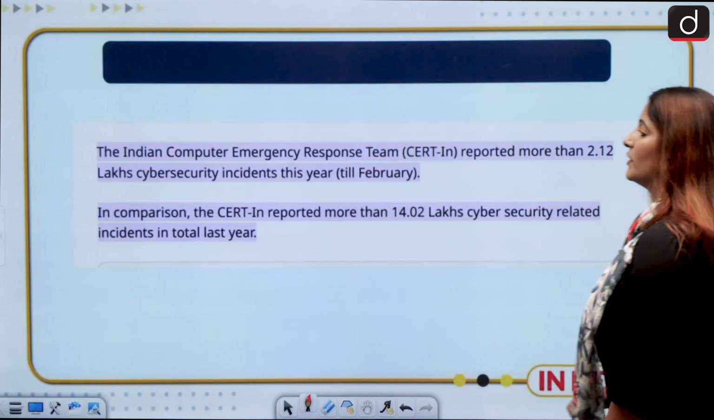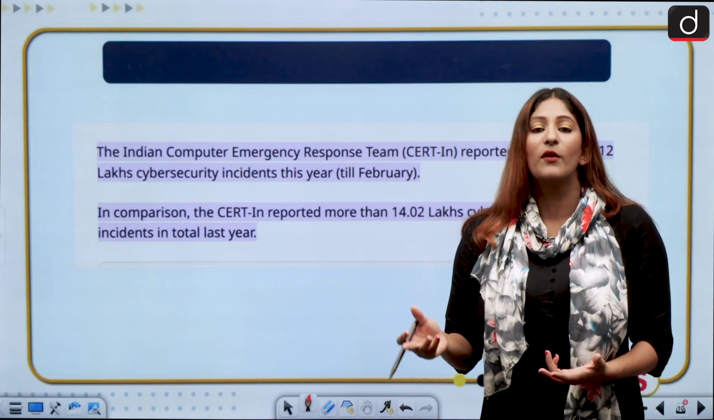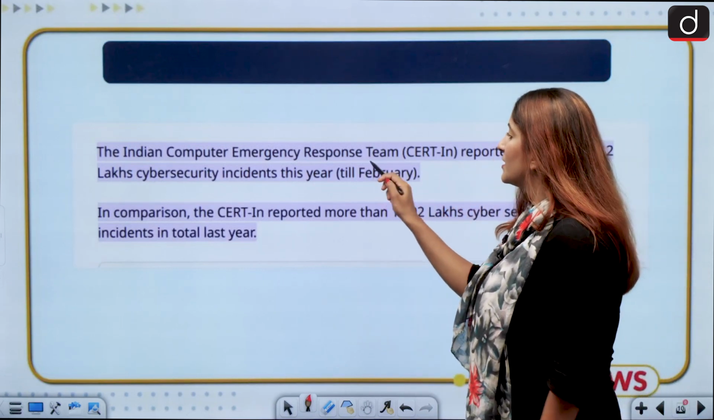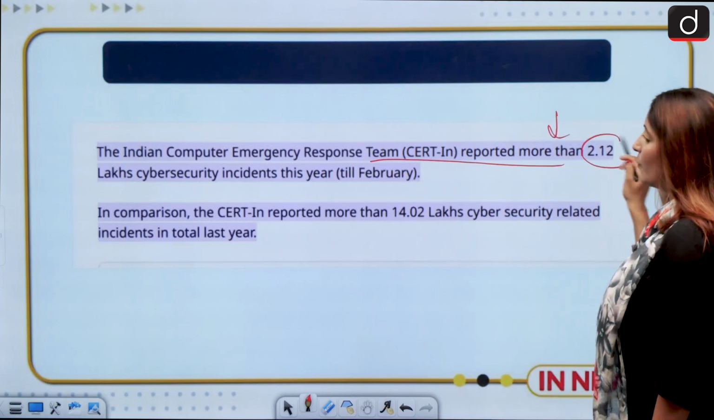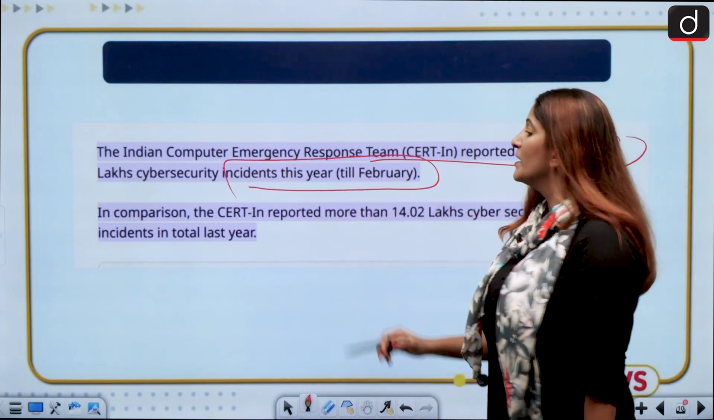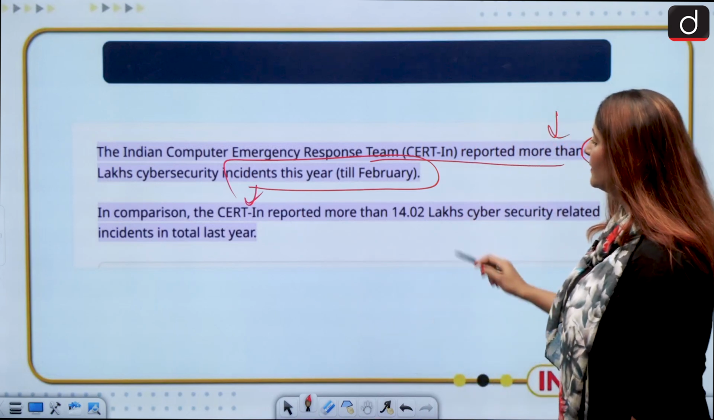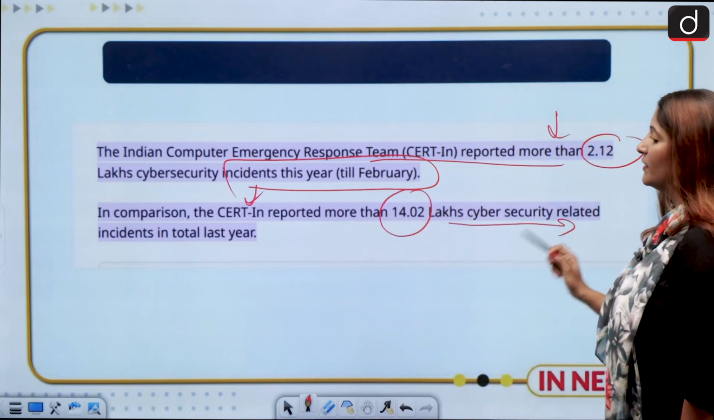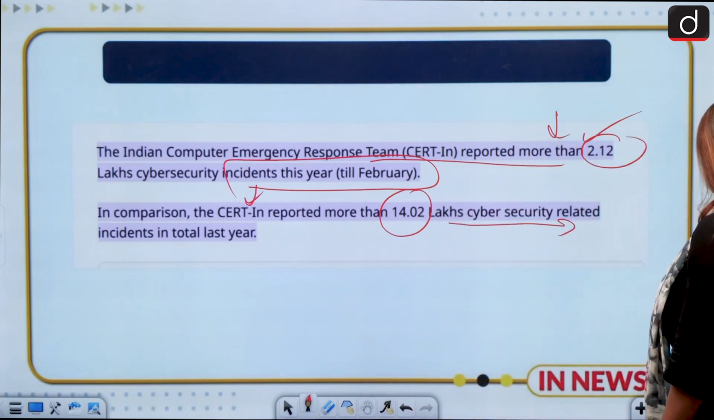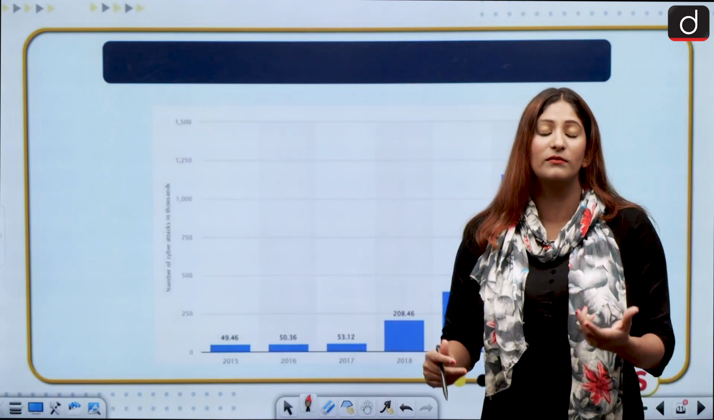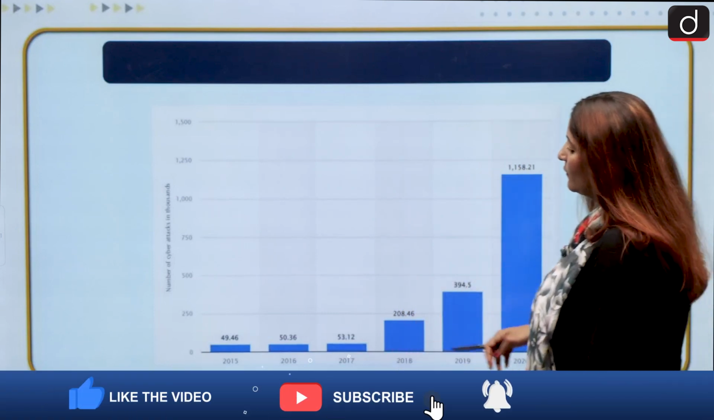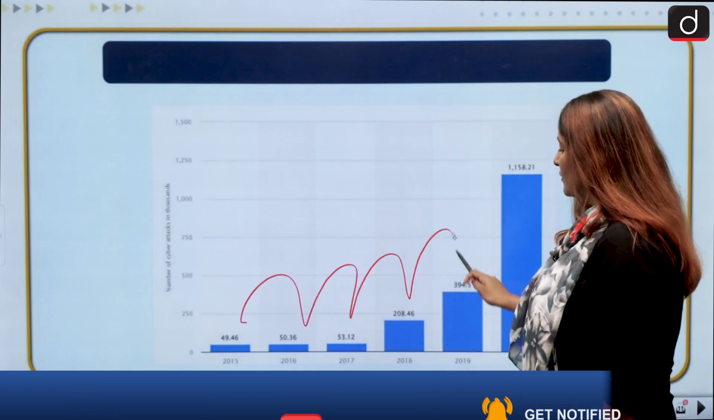Moving on, if we talk about the cyber crime and cyber warfare that has been waged against India, the Indian Computer Emergency Response Team reported that more than 2.12 lakh cybersecurity incidents have happened this year, that is February 2022. In comparison, CERT said that 14.2 lakh cybersecurity related incidents happened in total last year. So you see, just in a short span of time, this amount of cyber attacks have been braved by India. Since 2015, we are continuously seeing a rise in cyber attacks.